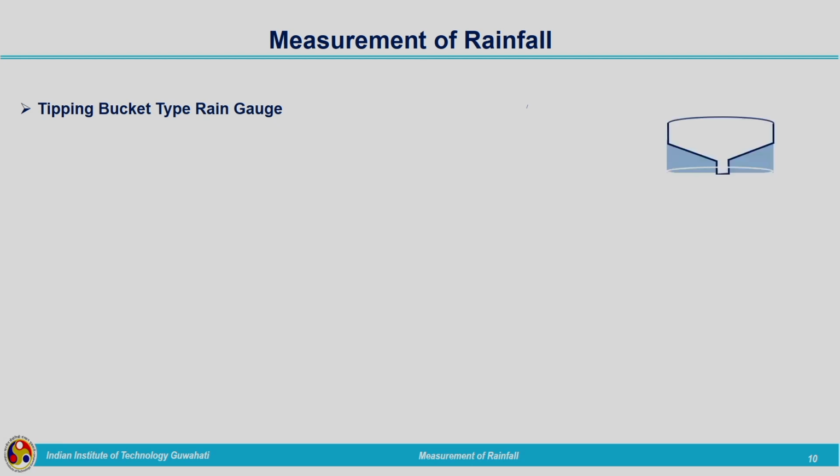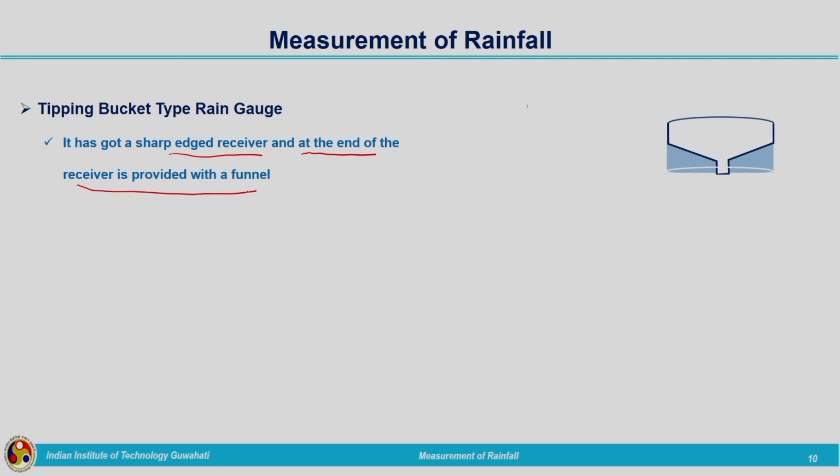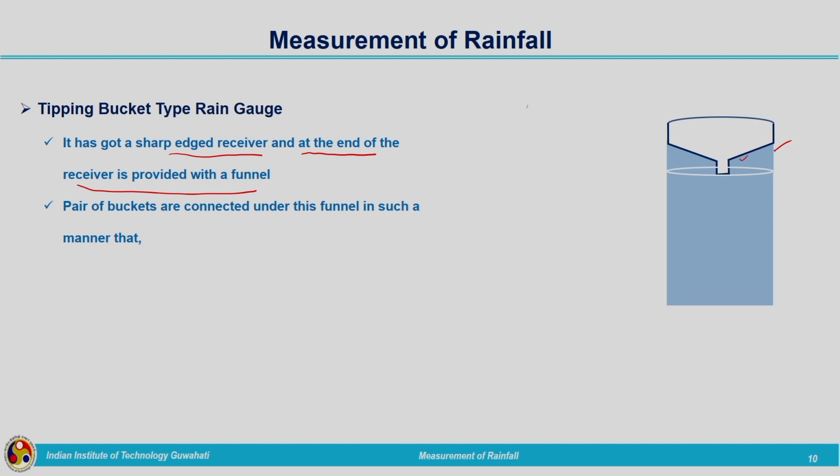The tipping bucket rain gauge has a funnel at the top, that is, a sharp edged receiver, and the end of the receiver is provided with a funnel. Below that the collecting system is there. A pair of buckets, the name itself is tipping bucket. Here it is installed with a pair of buckets connected under this funnel. These are the pair of buckets. This is 1, this is 2.